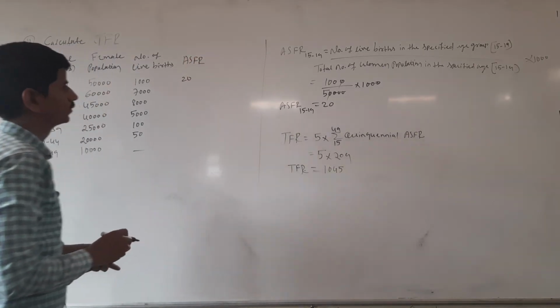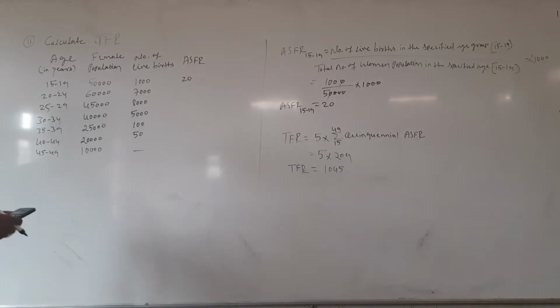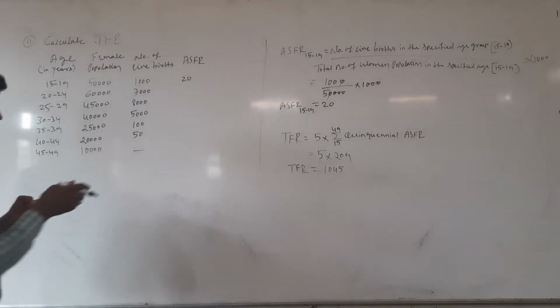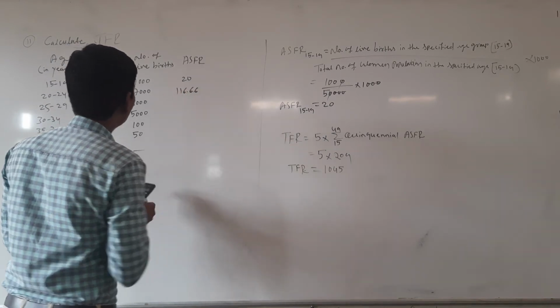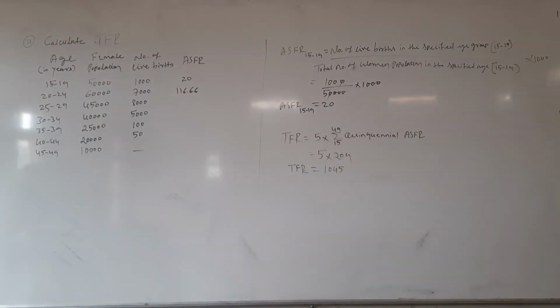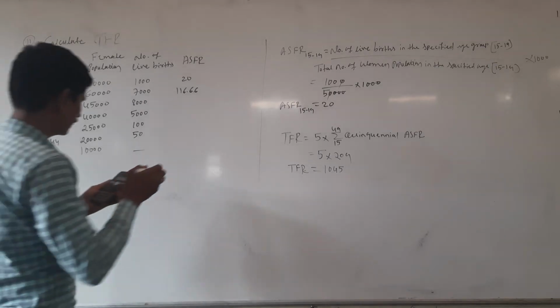Second, you have to calculate directly 7,000 divided by 60,000 into 1000, then you will get 116.66. The next 8,000 divided by 45,000 into 1000, then we will get 177.77.